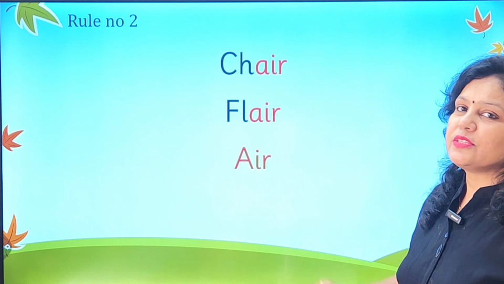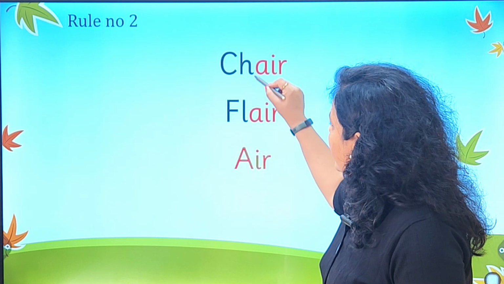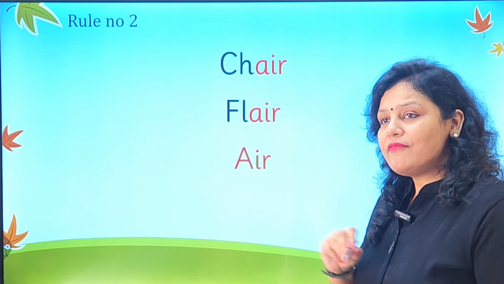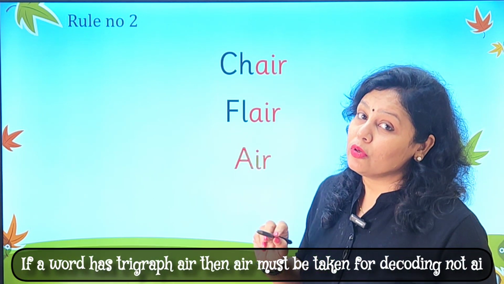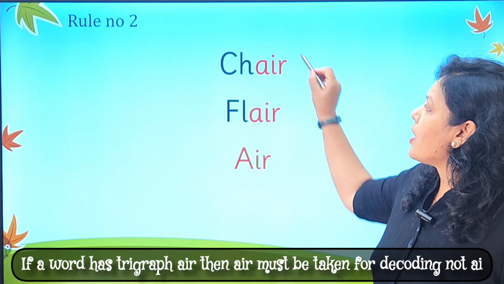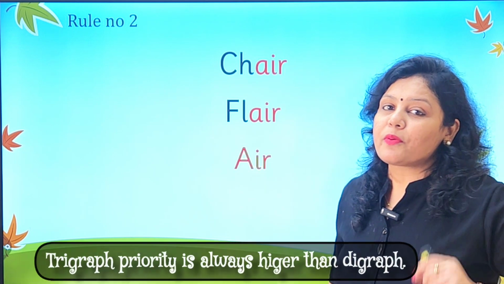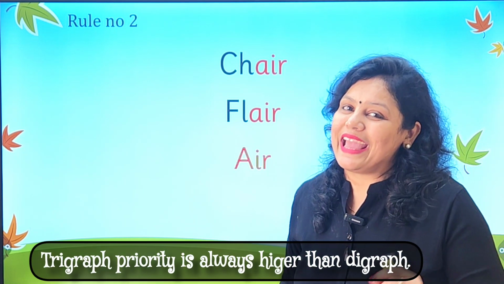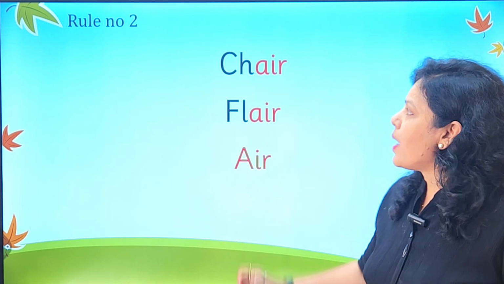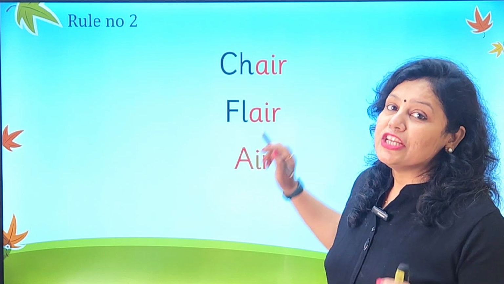If you can see in these words, here we can point AI also, and we may point AIR also. So since we have a trigraph AIR, the priority will be given to the sound of AIR, and that is why this will be ch, air, chair.